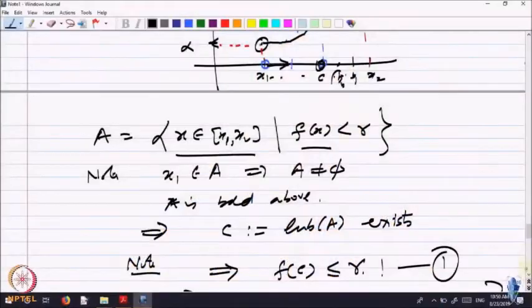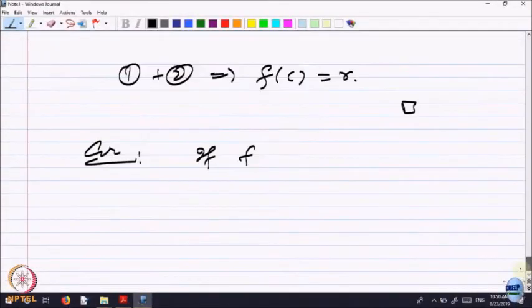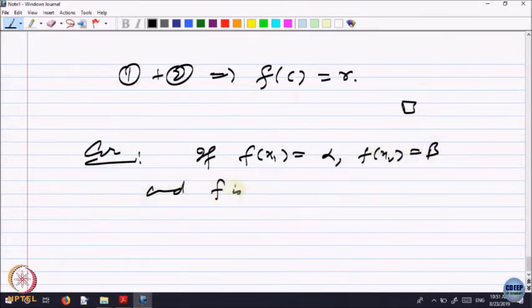Okay. So, I was writing another way of this or a consequence of this, whichever way you like. If f of x1 is equal to alpha, f of x2 is equal to beta, and f is continuous in x1, x2. I am not saying x1 should be less than x2, it could be other way around, x2 could be less than x1.